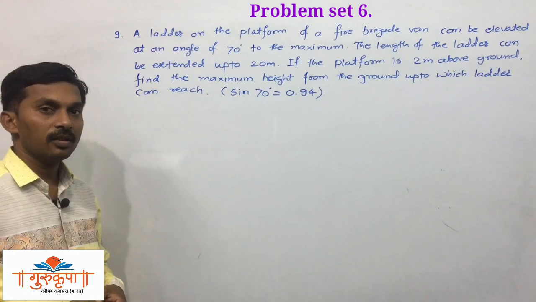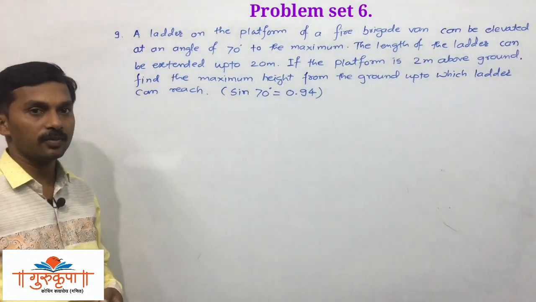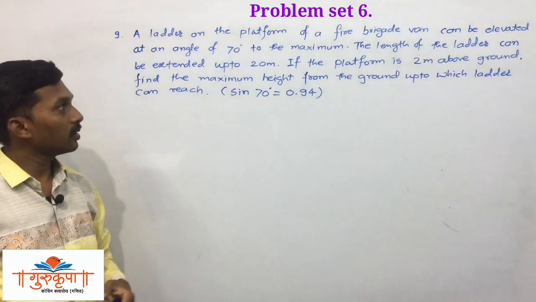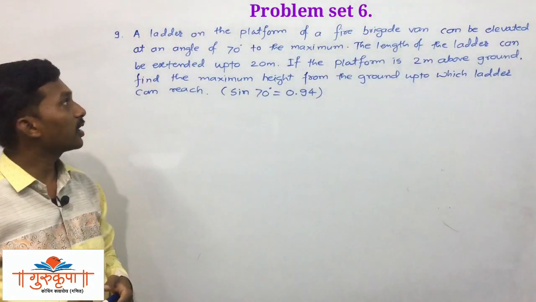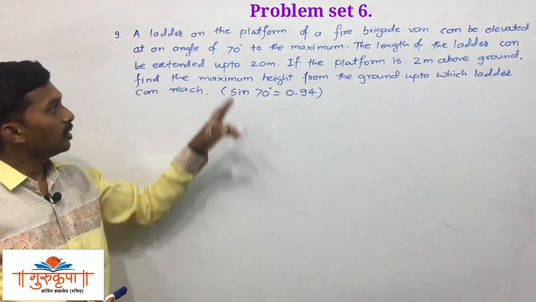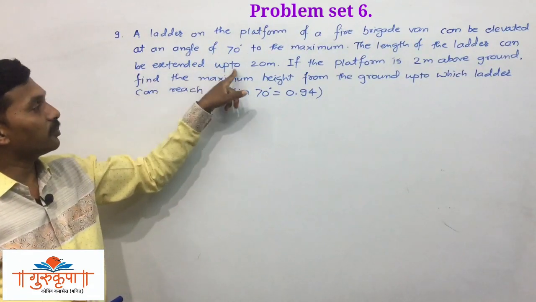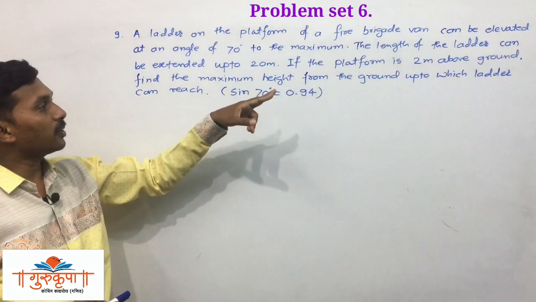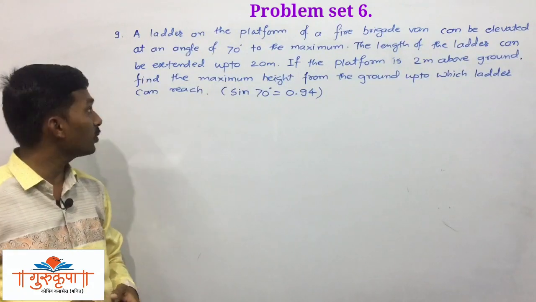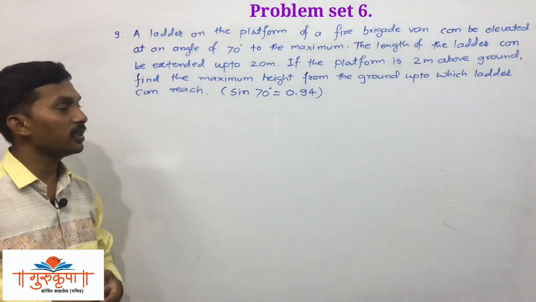Question number 9 from the problem set 6, which is second last question from the problem set and from this lesson. The question is: a ladder on the platform of a fire brigade van can be elevated at an angle of 70 degree to the maximum. The length of the ladder can be extended up to 20 meter if the platform is 2 meter above the ground. If the platform is 2 meter above the ground, find the maximum height from the ground up to which the ladder can reach.